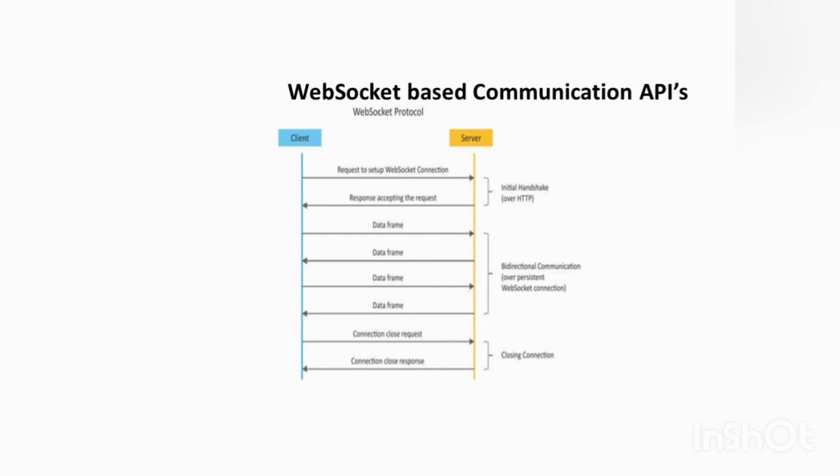WebSocket communication begins with a connection setup request sent by the client to the server. This request, called a WebSocket handshake, is sent over HTTP. The server responds with a WebSocket handshake response. After the connection is set up, the client and server can send data or messages to each other in full duplex mode. WebSocket API reduces network traffic and latency as there is no overhead for connection setup.